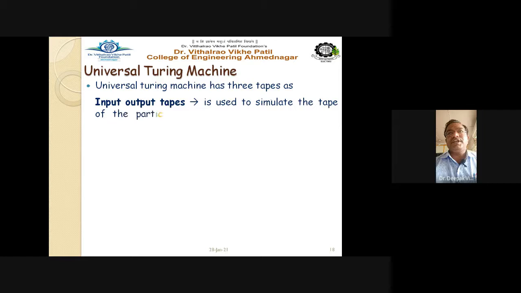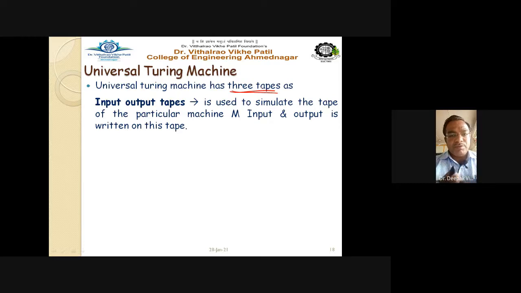Universal Turing machine has three tapes. Just now we have discussed that it contains three tapes, or the Turing machine has imposed three tapes on the standard Turing machine, so it becomes your universal Turing machine. So see their significance. The first tape is nothing but the input output tape. It is used to simulate the tape of the particular machine M. Input and output is written on this tape.